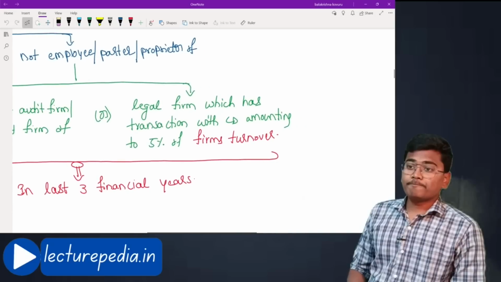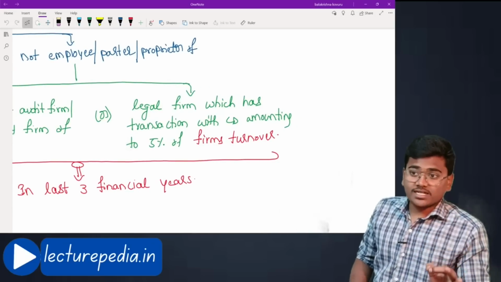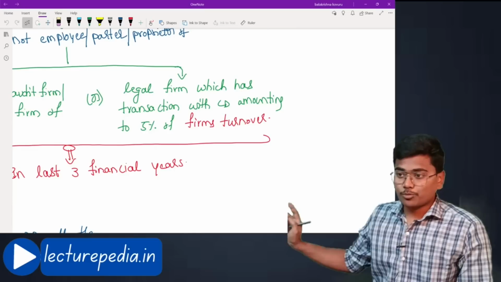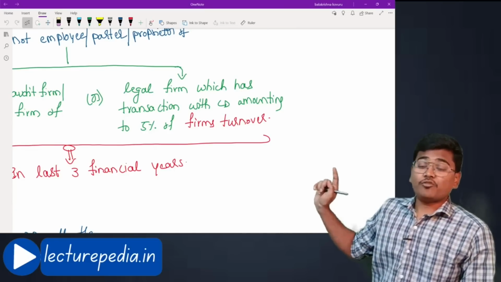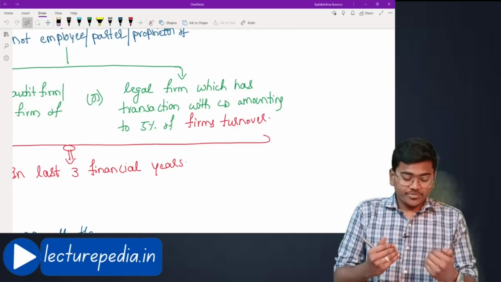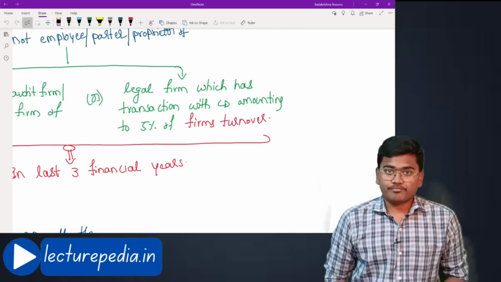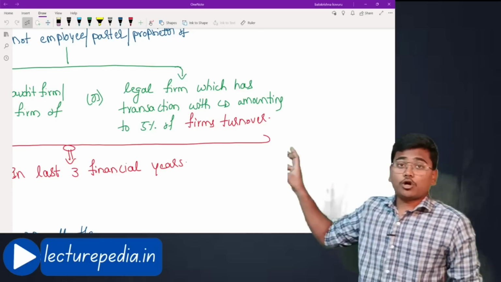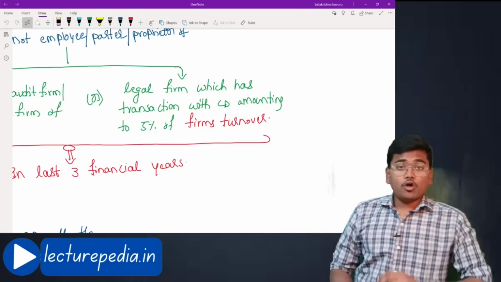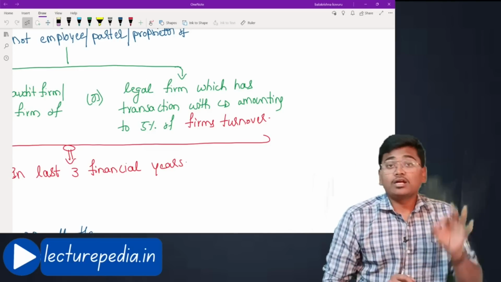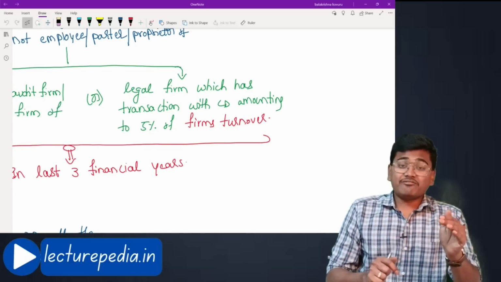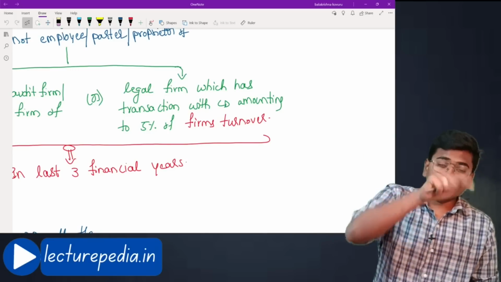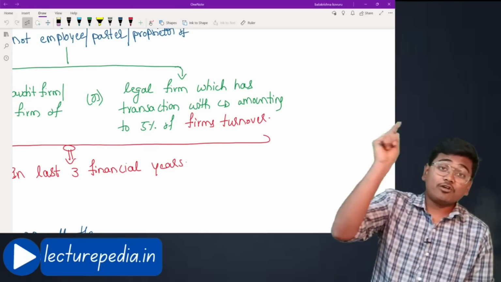Also, he should not be an employee, partner or proprietor of a legal firm which has a transaction with the corporate debtor amounting to 5% of the firm's turnover. This corporate debtor might be taking some legal services. The person whom you are appointing as a resolution professional should not be a partner, employee or proprietor of a legal firm having a transaction with the corporate debtor of more than 5% of the firm's turnover, not the corporate debtor's turnover, 5% of the firm's turnover.